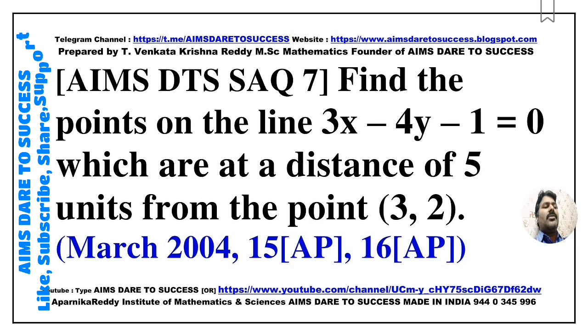Next, SAQ 7. Find the points on the line 3x minus 4y minus 1 equals 0 which are at a distance of 5 units from the point (3, 2). This is a VIP question, practice more, my dear students. This question came from March 2004, March 2015 Andhra Pradesh, March 2016 Andhra Pradesh.